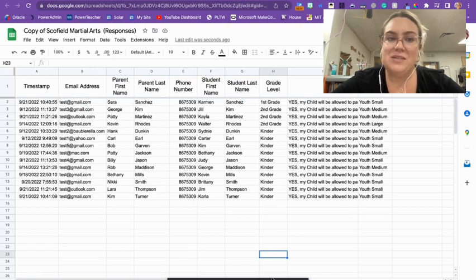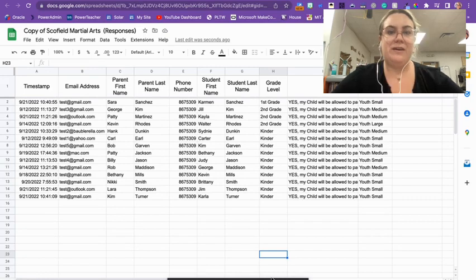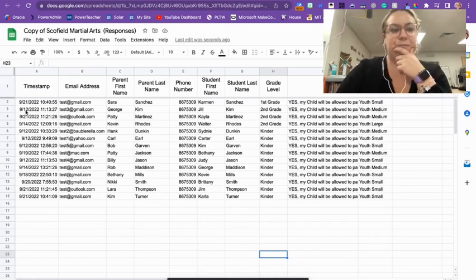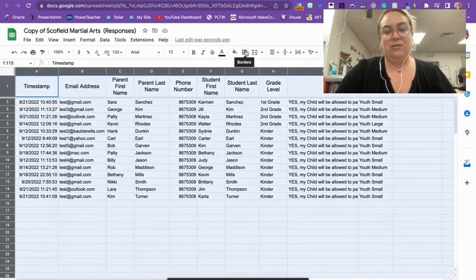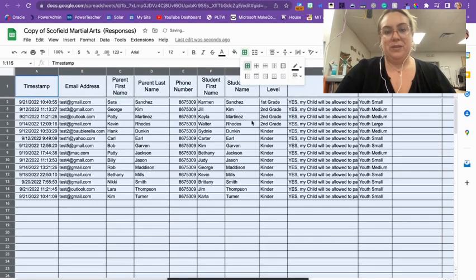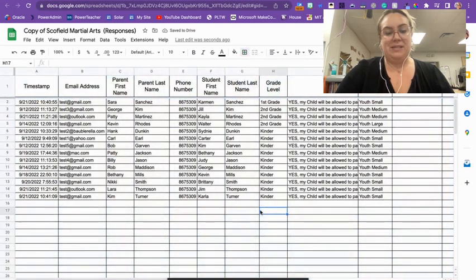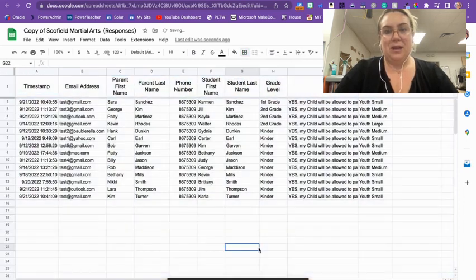Okay, I think that's really all you need to know with Google Sheets. You won't be using it very much for anything else. You can play with the formatting. You can highlight the whole thing. You could add borders to it, which would just add your lines if that makes it easier for you to see. You can play with formatting if you want your stuff to go at angles like that, or straight, or vertical, however you want them to be.